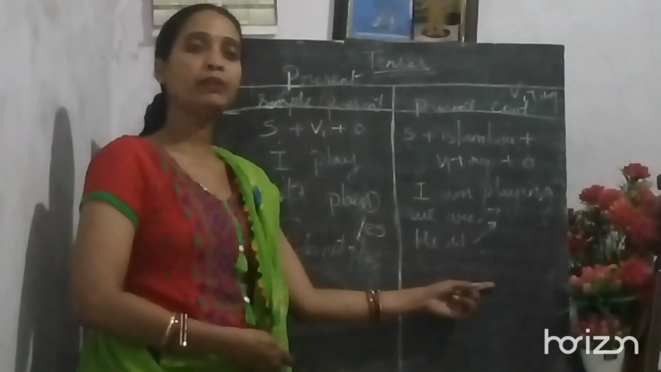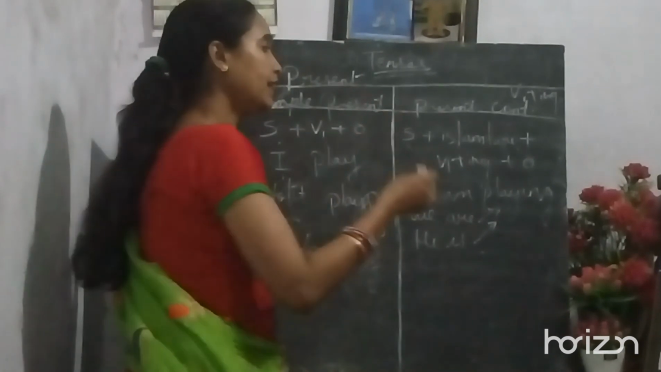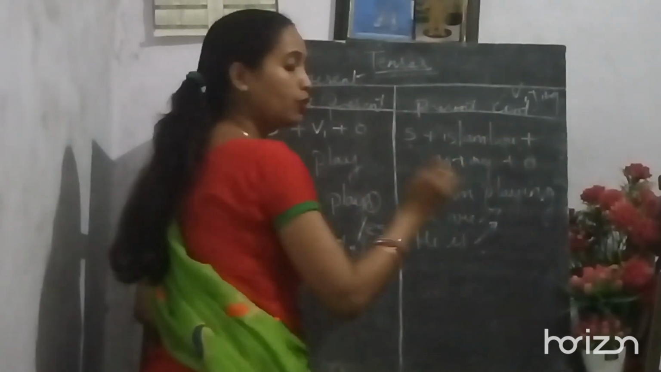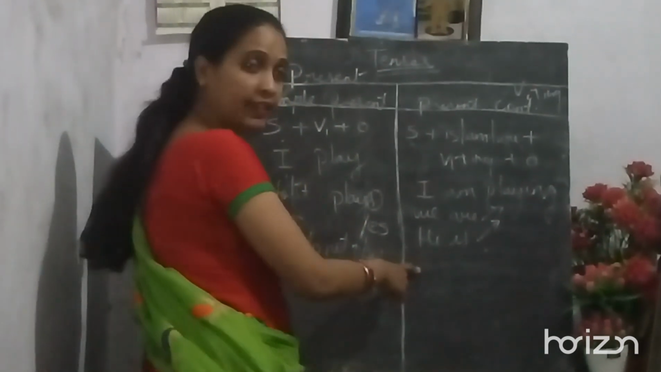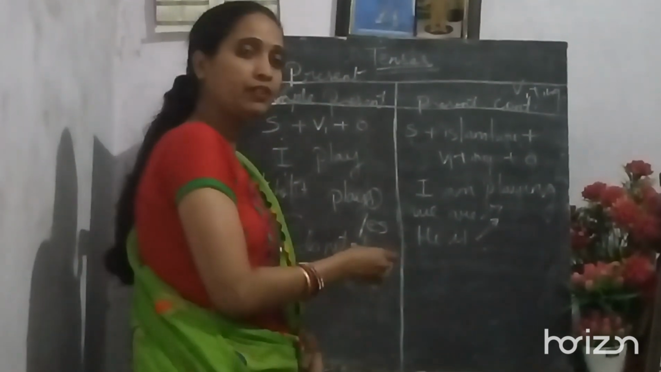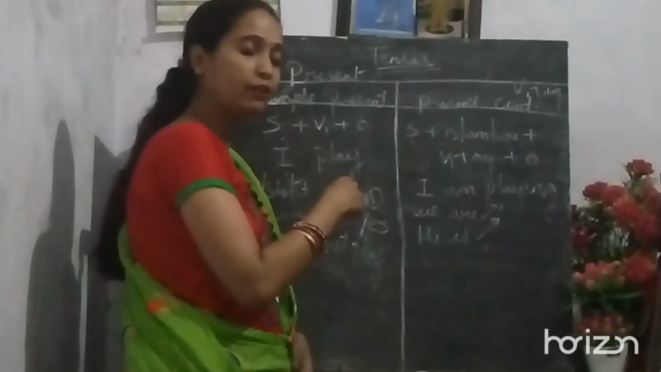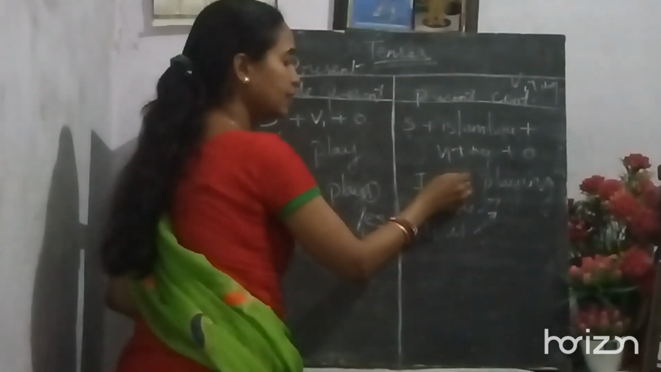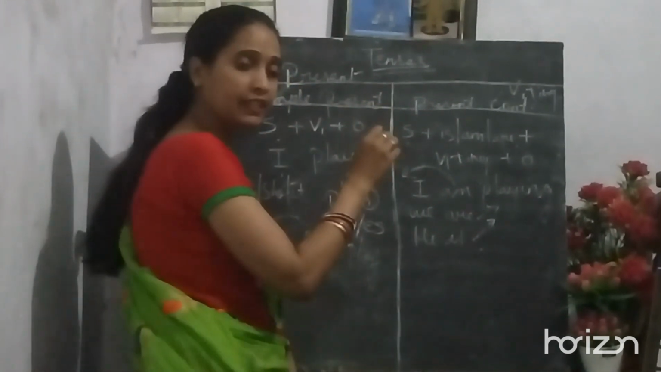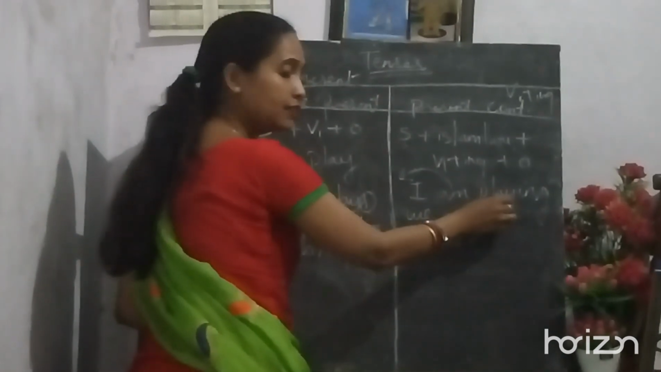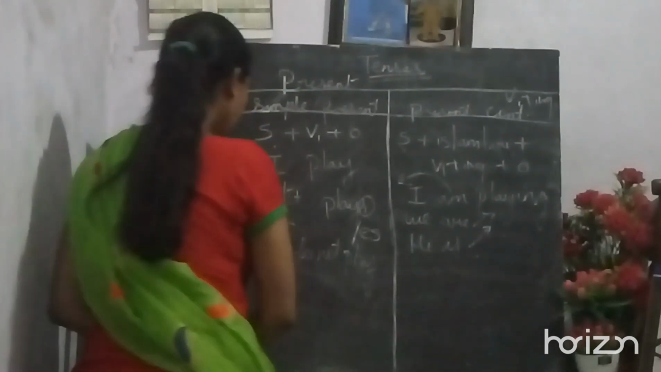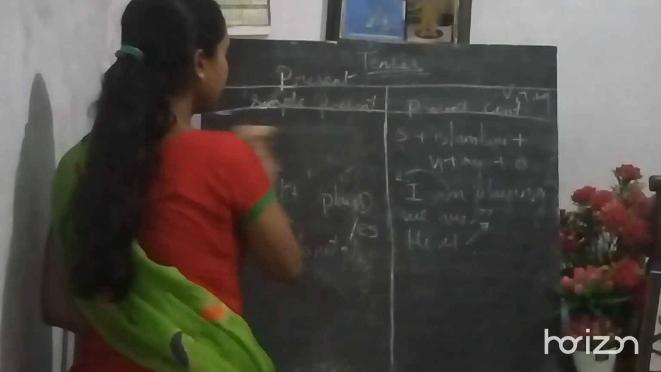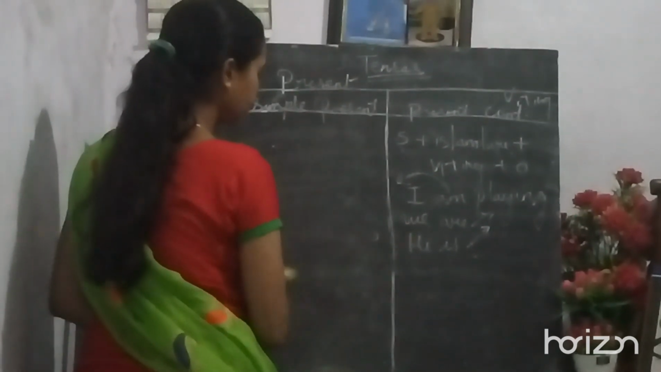What if I want to make this sentence negative? Immediately after is, am, are, what will you use? Not. So this sentence becomes a negative sentence. What if I want to make the sentence interrogative? I will bring this am to the starting of the sentence: am I playing? This becomes interrogative. Clear?